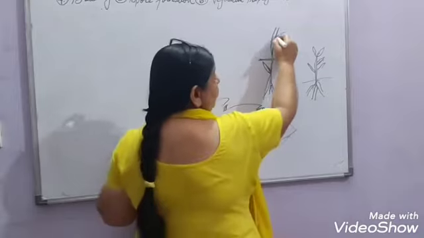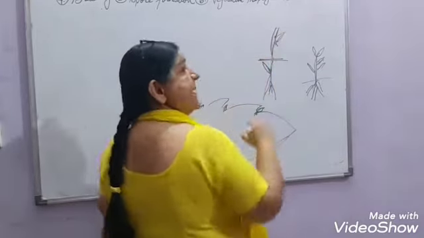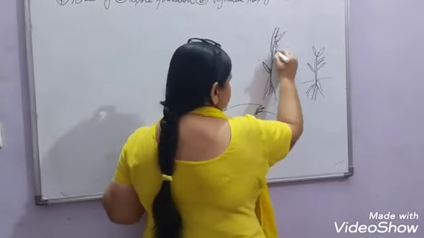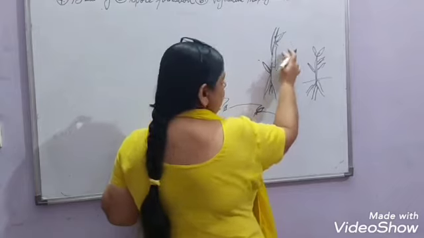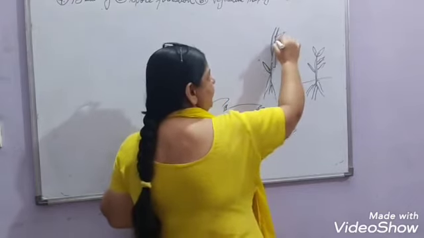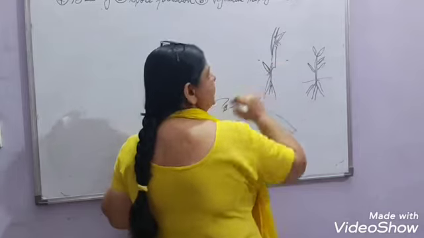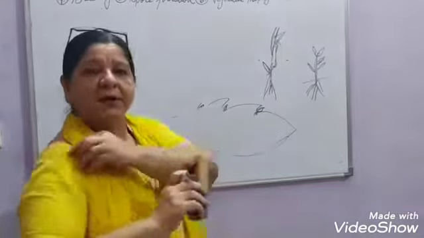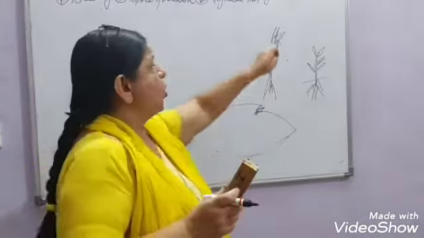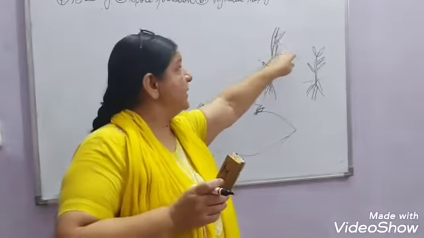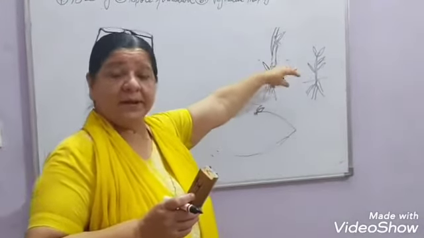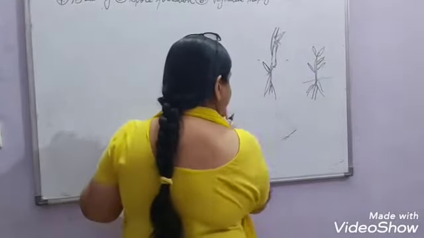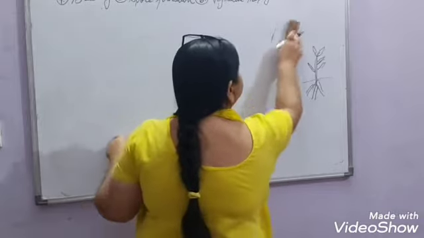But there should be at least one bud here. If we take this portion where there are no leaves growing, this is known as the internode. Where the leaves grow or the new stems come out, that is known as the node. If we take the internode portion and put it under the soil, no new plant will be formed because there is no node there. The growth will take place only if there is at least one bud in the stem, right? So, the money plant also can be grown by this method.